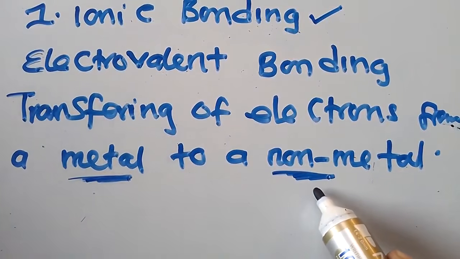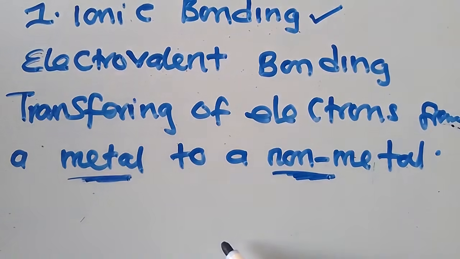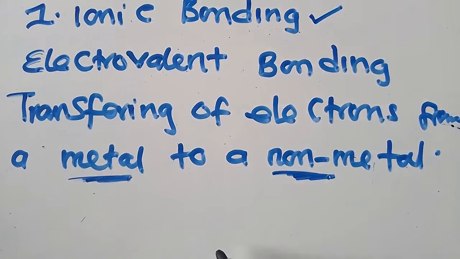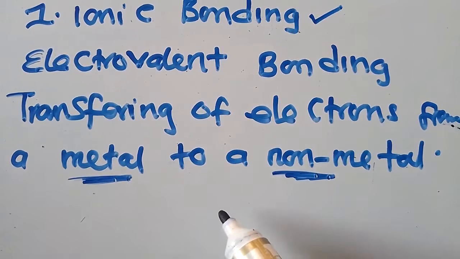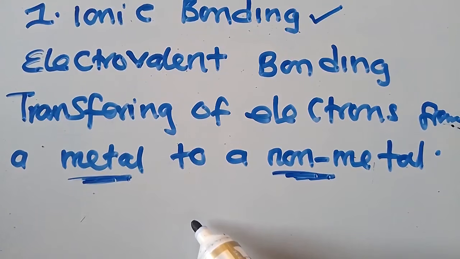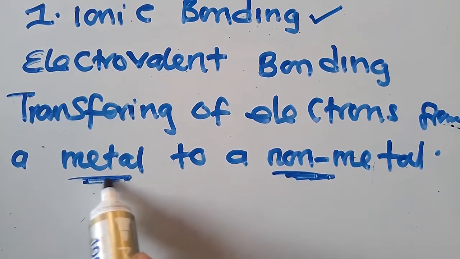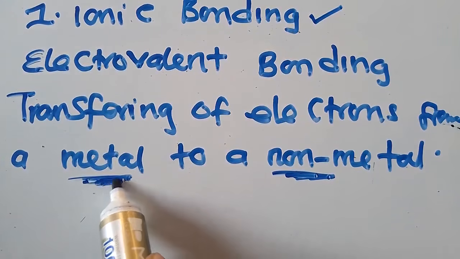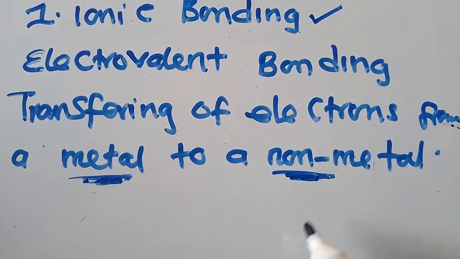So if a question comes in an exam where they are telling you to give the name of a type of bond that exists between a metal and a non-metal, we call that an ionic bond. This is a bond that exists between metals and non-metals. It is called an ionic bond. We know that for a metal to be stable, it will lose electrons, and for a non-metal to be stable, it will gain electrons.